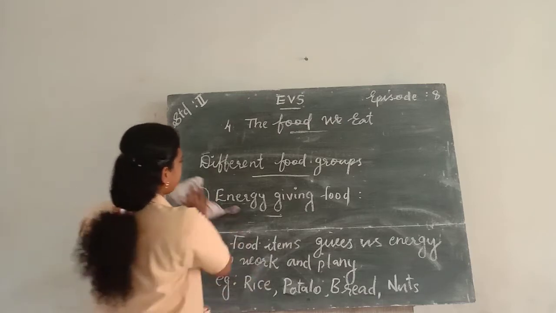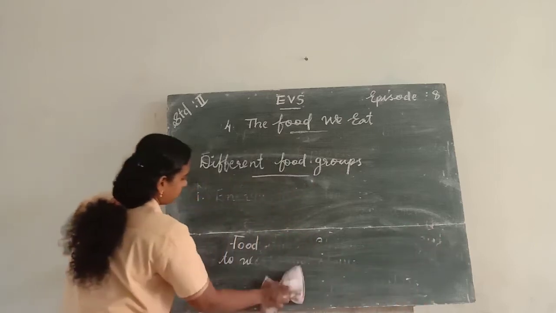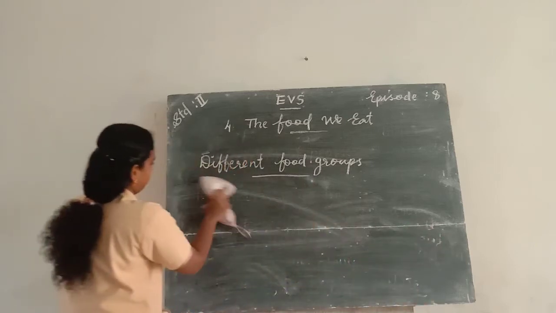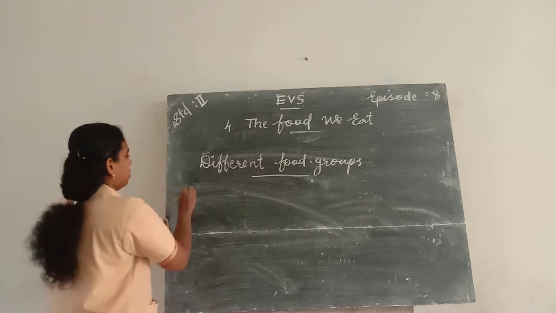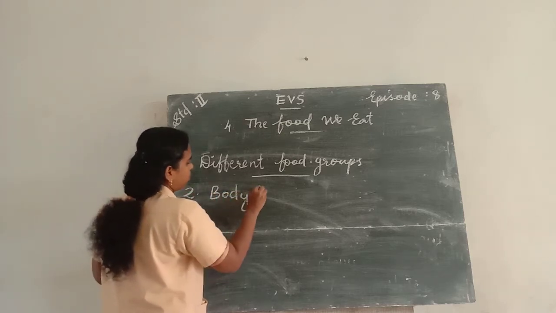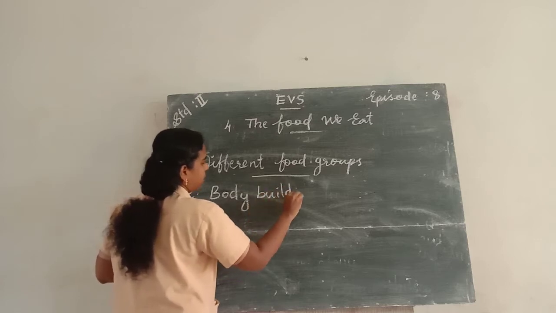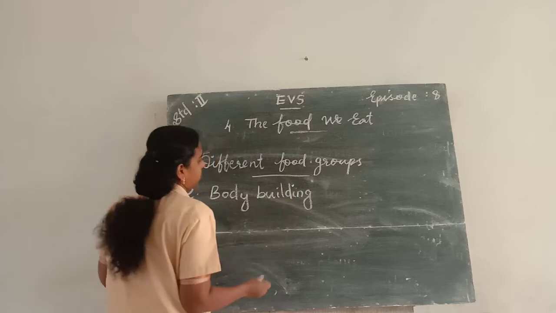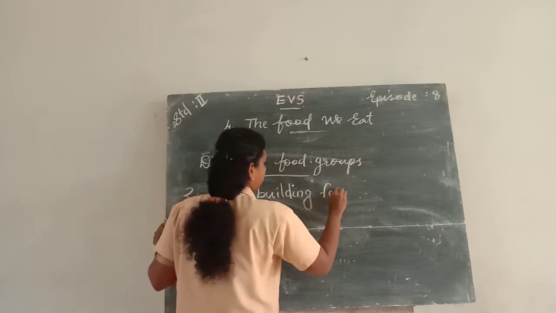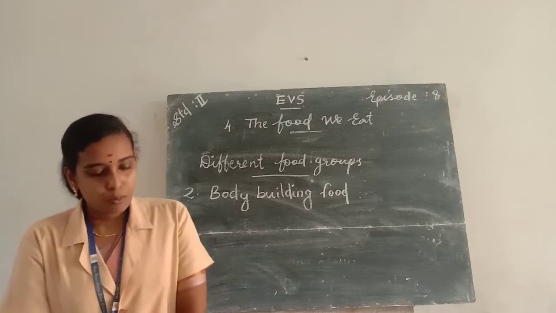Okay. And the second food group is body building foods.